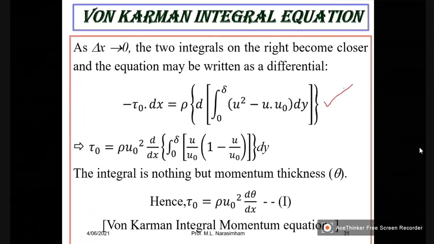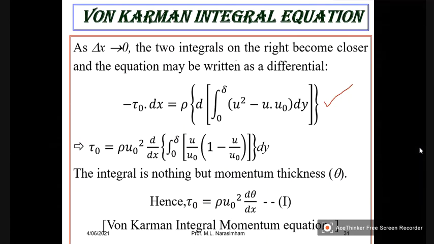Minus tau naught dx, it will be retained as it is. That rho will come to the front outside the derivation as well as integration. And it is the difference of u2 square minus u2 u naught and u1 square minus u1 u naught. Integrate over 0 to delta 2 and 0 to delta 1. So that is replaced simply writing a d value here. Okay.